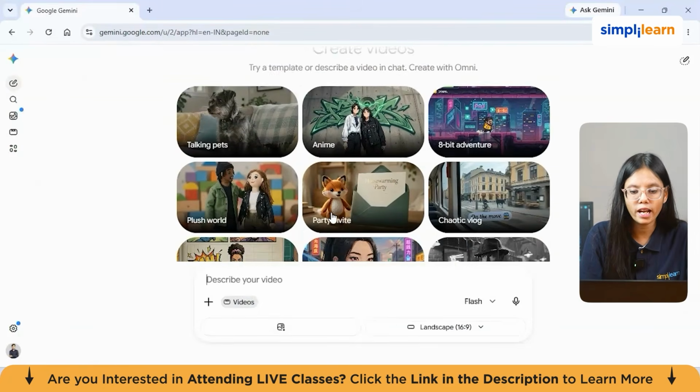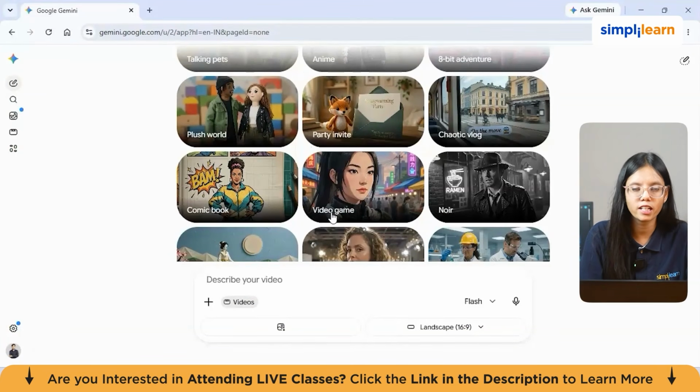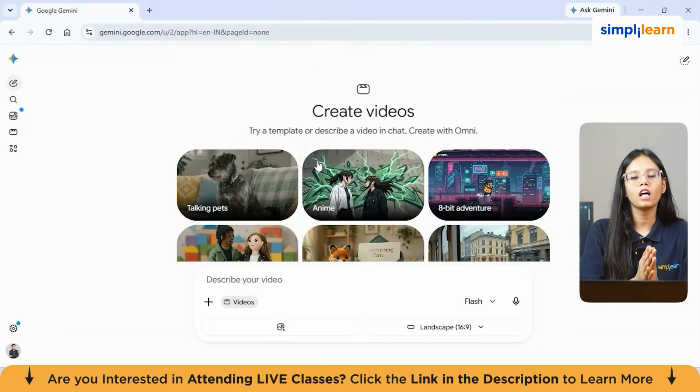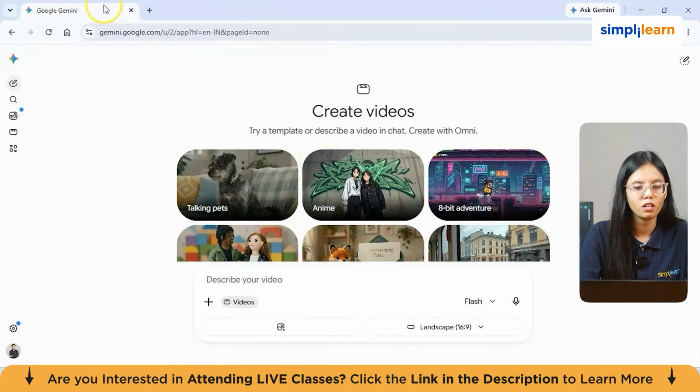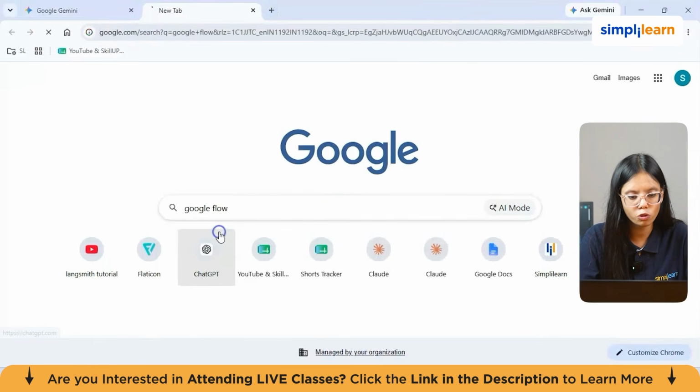And here you can import any template, give the prompt as per your requirement, and the video will be generated in seconds, just like we saw right now. Also, this feature is now available with Google Flow too. So let me show you this. Just go to the official website of Google Flow.